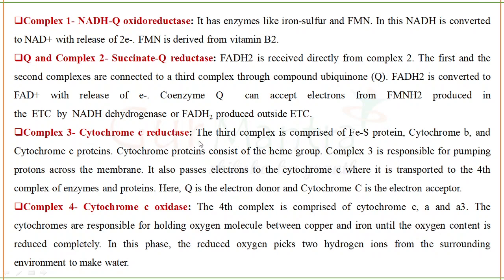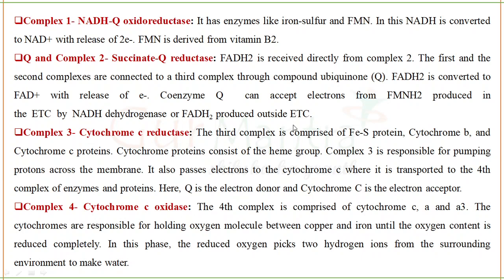What will happen here is the electrons from complex Q, that is ubiquinone, will be transported to FeS. There will be cytochrome b complex, then cytochrome c complex. Through all these complexes, electrons will be transported. Then it will go to complex 4, which we call cytochrome C oxidase.